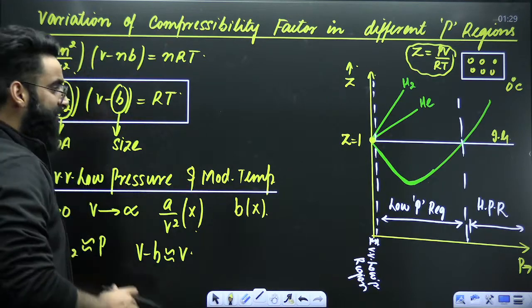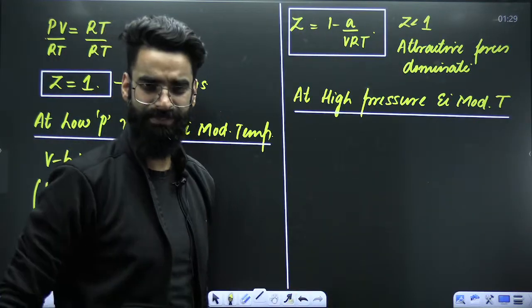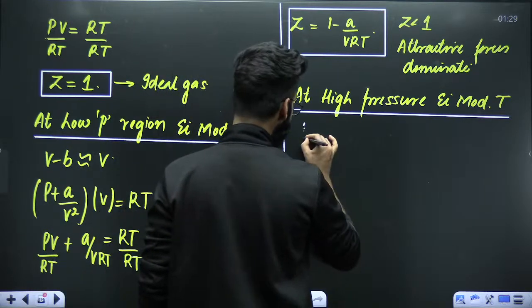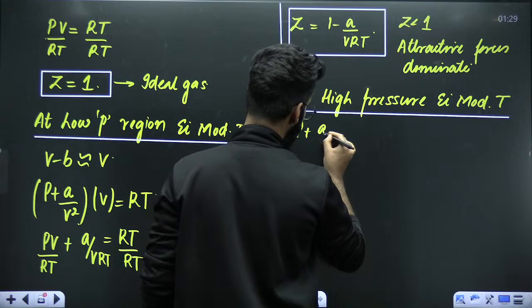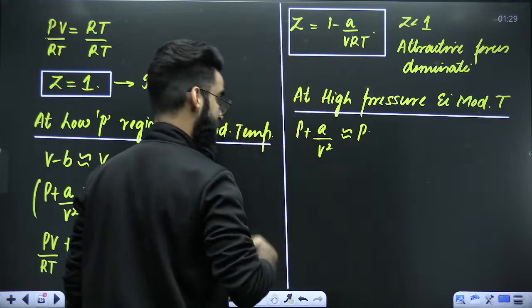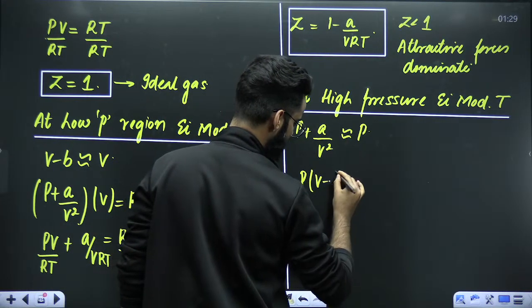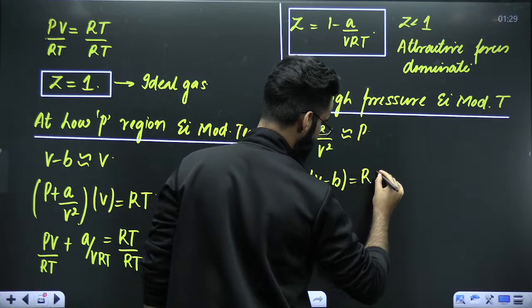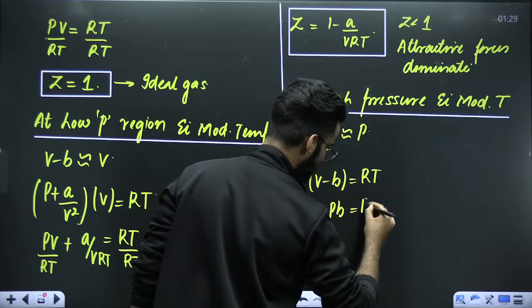So at high pressure, if repulsive forces are dominating, you can neglect the attractive forces. Neglect the attractive forces means instead of P plus A divided by V square, you can just write P. That's it. Now write the equation. P plus A by V square, P, multiplied by V minus B is equal to RT. So it is just going to be PV minus PB is equal to RT.